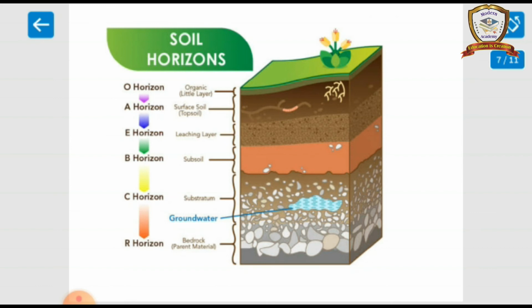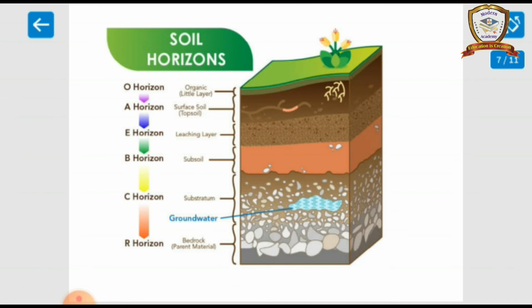O horizon or humus. This soil consists of leaves, needles, twigs, mosses and lichens. A horizon consists of organic matter with mineral matter. A horizon is also called topsoil. E horizon is also called eluviated soil. It consists of leached clay, iron and aluminium oxide.